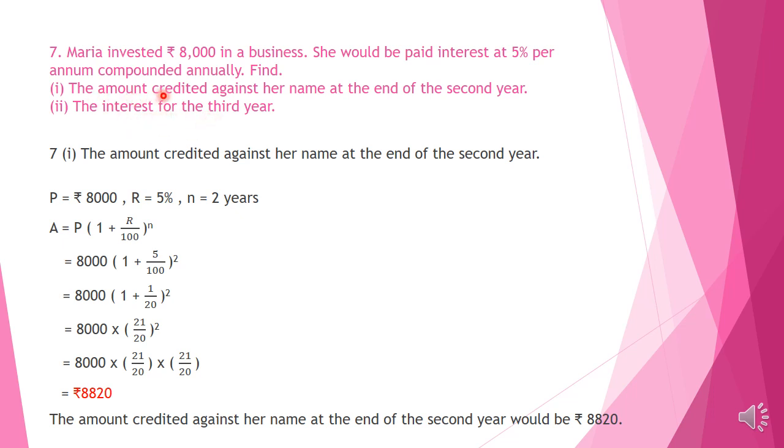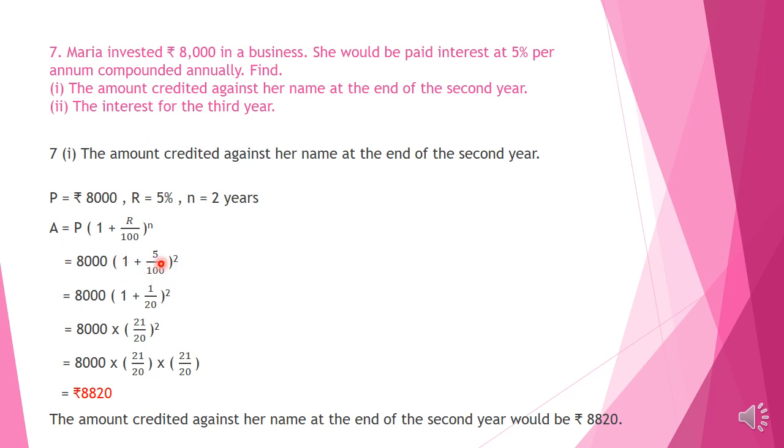The amount credited against her name, or the amount she would get at the end of the second year. For this we have to use the formula A is equal to P into 1 plus R by 100 raised to n. Here P is rupees 8,000, R is 5% and n is equal to 2 years because it is asked at the end of the second year, that is we have to take n is equal to 2 years. So equation becomes 8,000 into 1 plus 5 by 100 raised to 2.